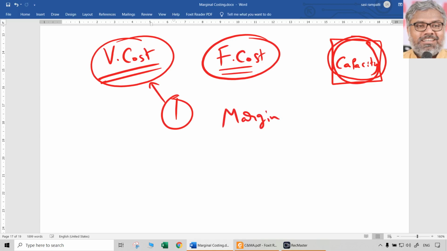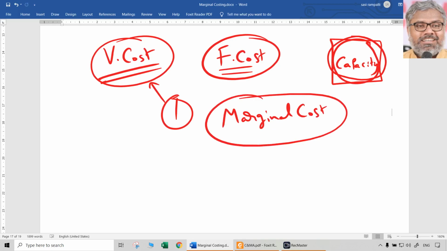So marginal cost here means studying the variable cost. Marginal cost and variable cost are almost synonymous as far as our discussion is concerned. The reason is clear, because variable cost is the only cost that is going to be incurred when you want to manufacture one more unit. That is why marginal cost and variable cost are one and the same for our discussion purposes. Will it be exactly the same in all cases in reality? That is a different story and a different discussion. Reality will not always match the theories that we know.